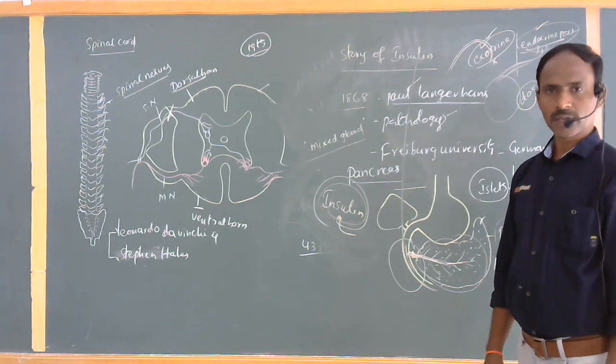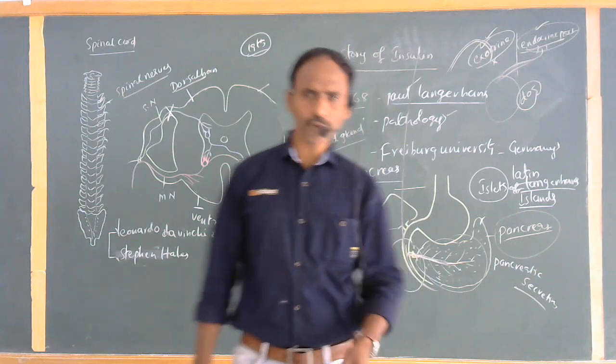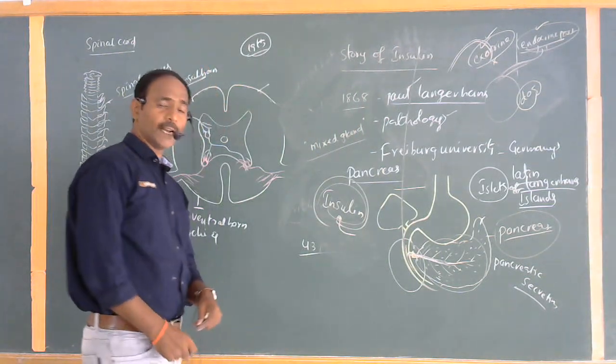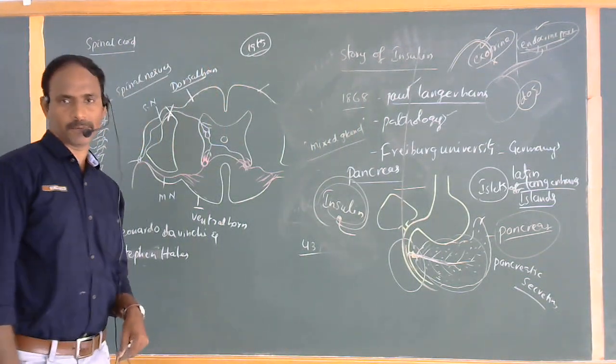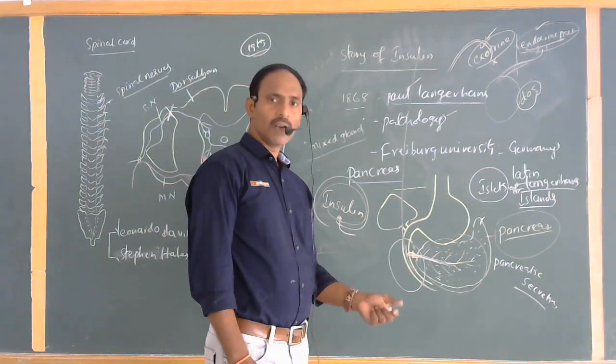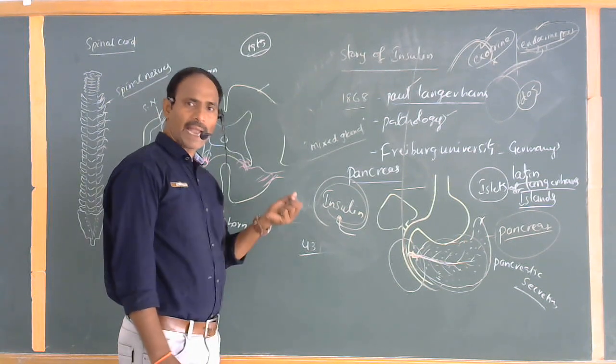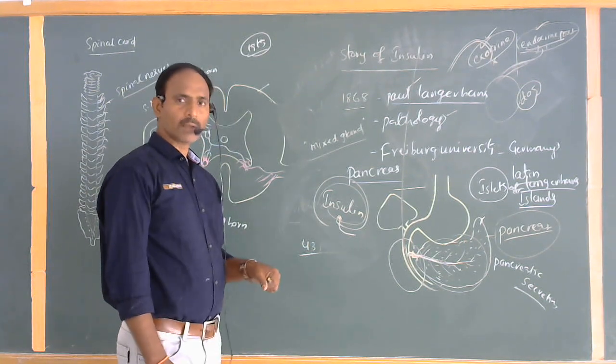A few years later, some more scientists, Banting, Best and MacLeod, in Toronto, extracted the insulin from animals.